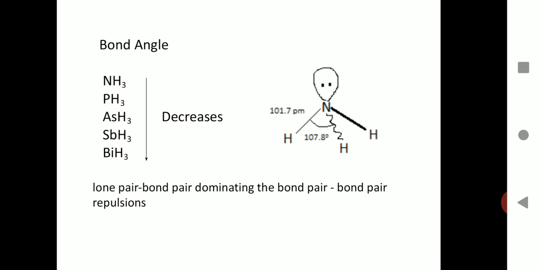As the size increases, the strength of the lone pair-bond pair repulsions operating in these molecules goes on changing.